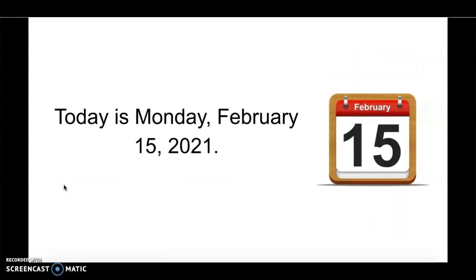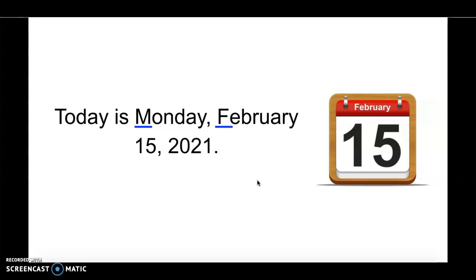Let's take a close look at this sentence. Today is Monday, February 15th, 2021. Let's first look for the capital letters. I see that there's a capital letter at the beginning of Monday because it names the day of the week. February is also capitalized because it names the month.